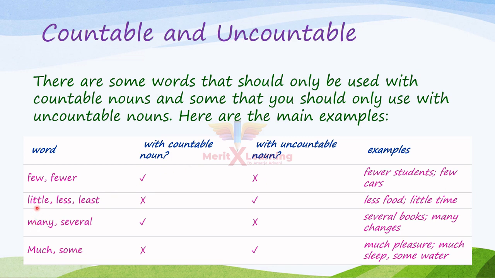Words like little or less or least go with uncountable nouns. Less food, little time, we cannot count them. Then words like many or several go with countable nouns. Several books, many changes, so we can count these. Next, much or some, these words always go with uncountable nouns. Much pleasure, much sleep, some water, which cannot be counted.